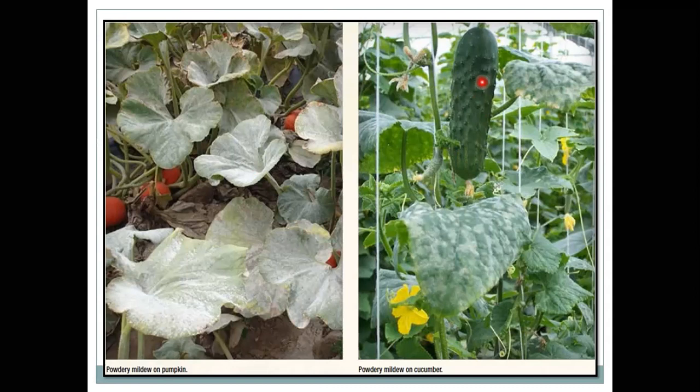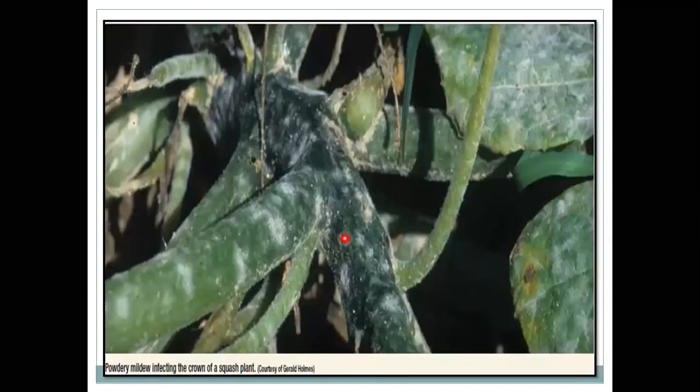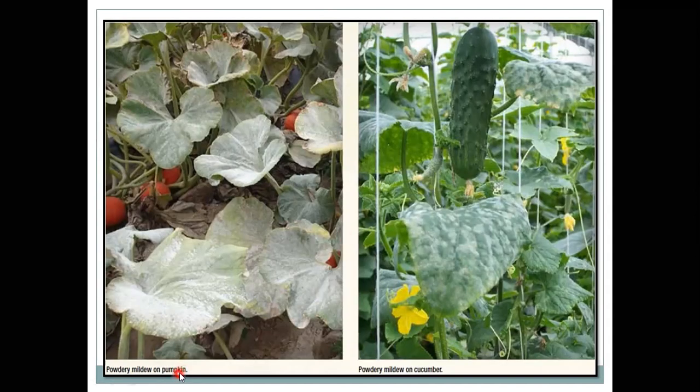So in this way, a considerable reduction in yield is reported from powdery mildew infection seen on many cucurbitaceous crops. Okay, so these are pumpkin plants or vines suffering from this powdery mass.